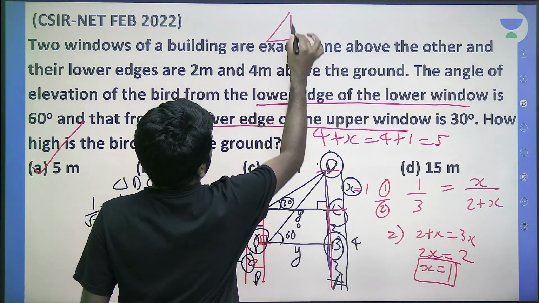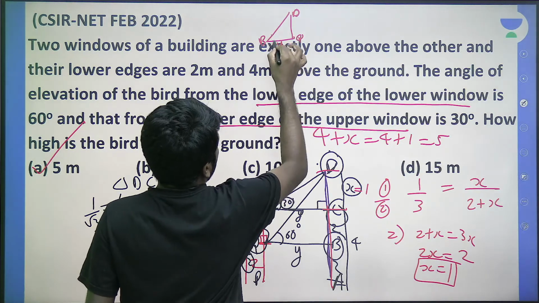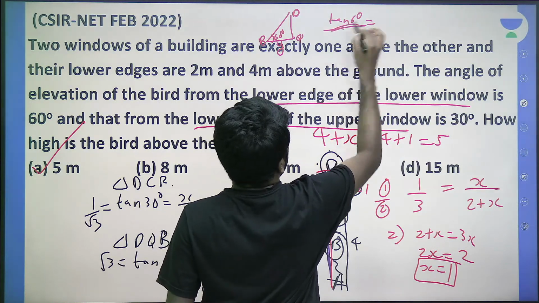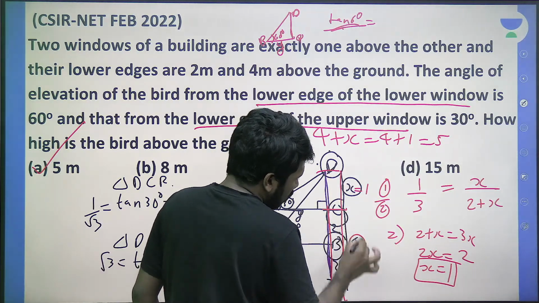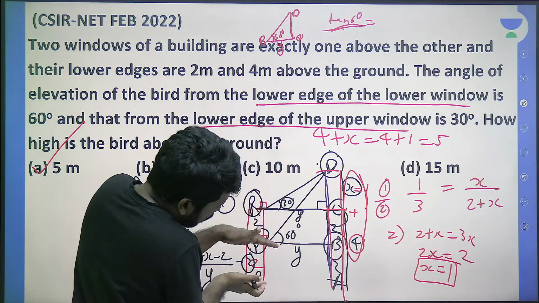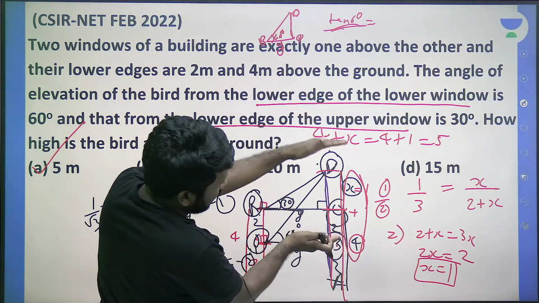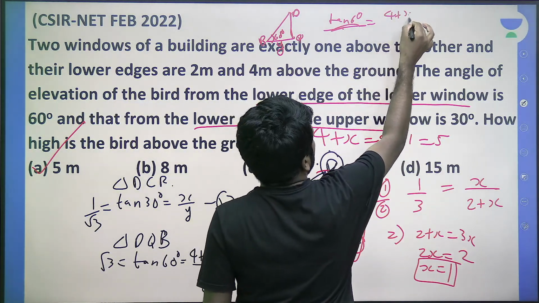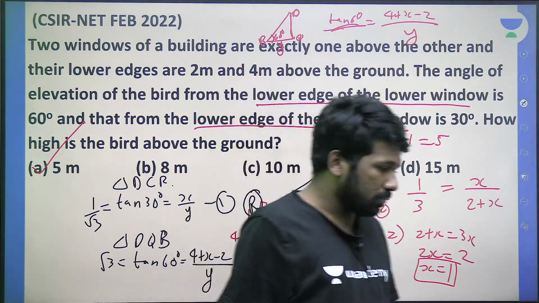DQB, its value y is already assumed, this is 60 degrees, tan theta is opposite side by adjacent side. tan 60 is equal to opposite, we need to find this length. This total length is 4 plus x, right? And this is our unknown, 4 plus x, from that this length is 2, this length is 2, so from 4 plus x, if we subtract this 2, we get the remaining length. So that is y, the numerator will be 4 plus x minus 2, divided by denominator y, opposite side by adjacent side. I hope second equation is clear now.